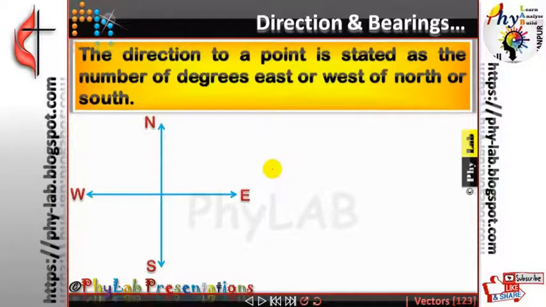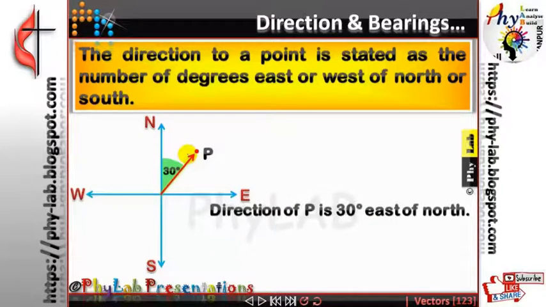Is that clear? Now if there is a point which lies here, let's say the point P as I've shown, if I have to mention the direction of P, how am I going to mention it? I will always be mentioning the direction of P with the help of the north south line. So how are you going to tell me the direction of this point P? You will say the direction of P lies 30 degree east of north.